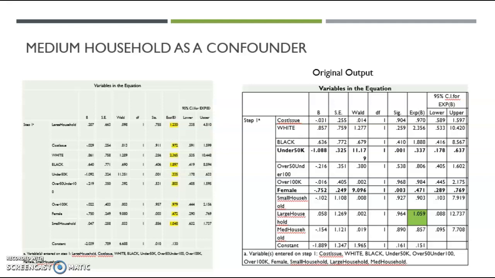I have used the same highlighting technique to display the odds ratio numbers I was looking at in the confounding table in yellow and the significant differences in the original output table in green. As previously mentioned, medium household has a confounding effect on large households. The odds ratio in the original dataset was 1.06 and the odds ratio in the confounding dataset is 1.23.